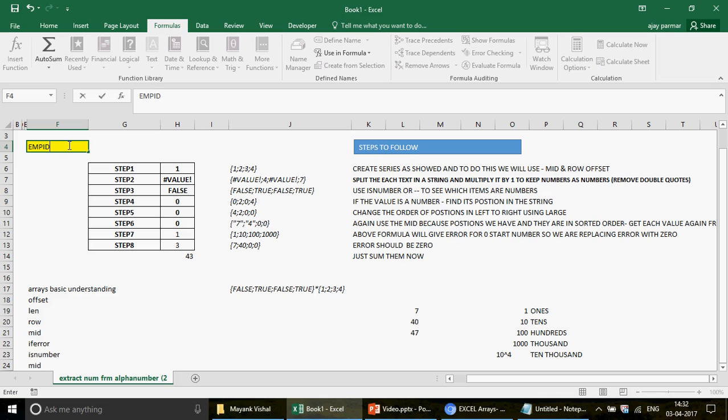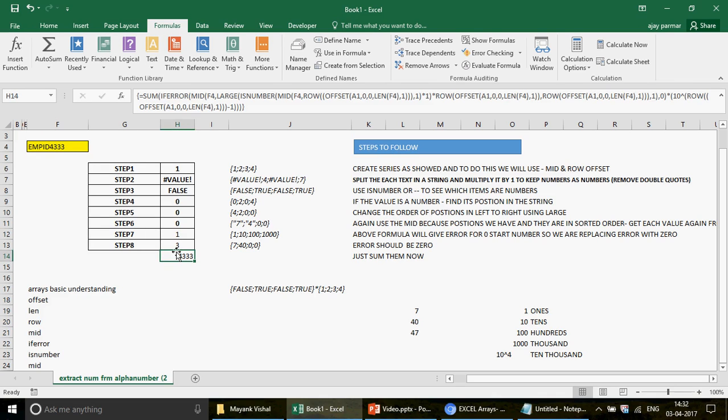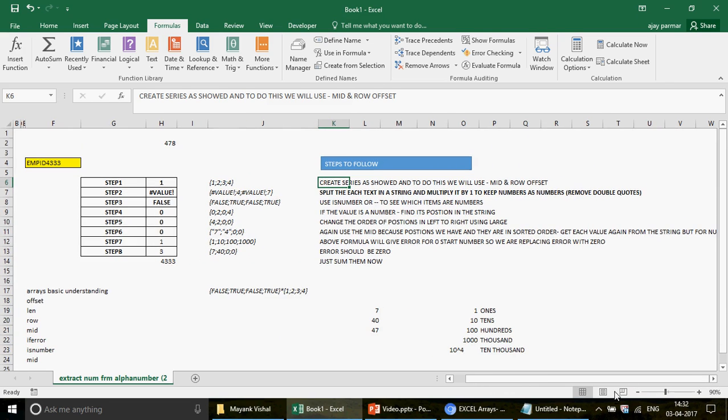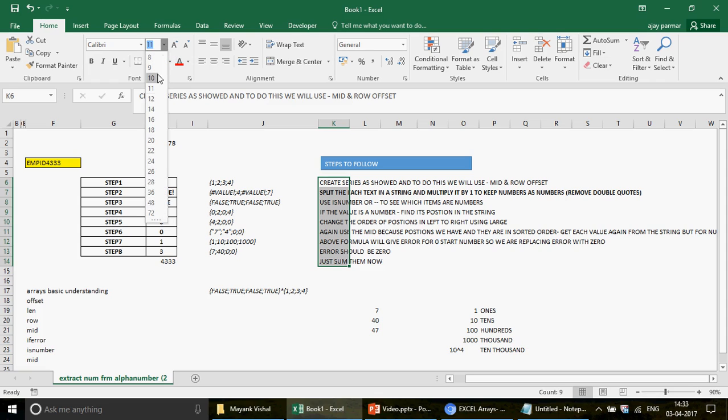So if you have an employee ID here and maybe some sort of stuff, you are able to see the number. This is perfect. Look at the formula. This is so big, right? These are all the steps which you can note down, the steps required to form this kind of an array. Right? So you can write all these steps one by one and then start practicing on it, right? So let me just reduce the size of it so that we can see.